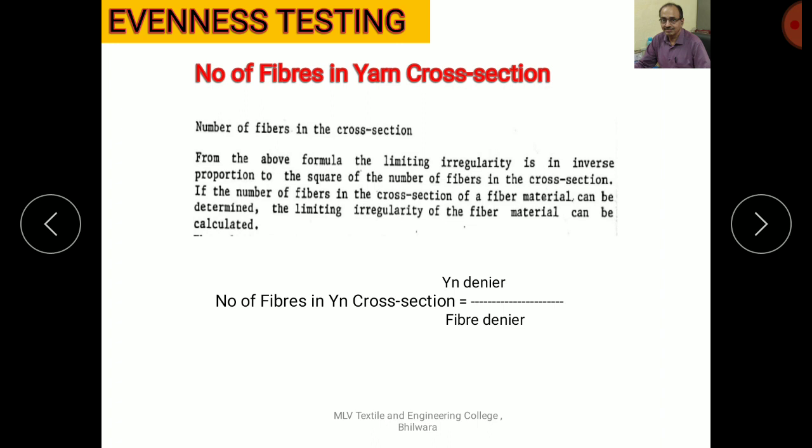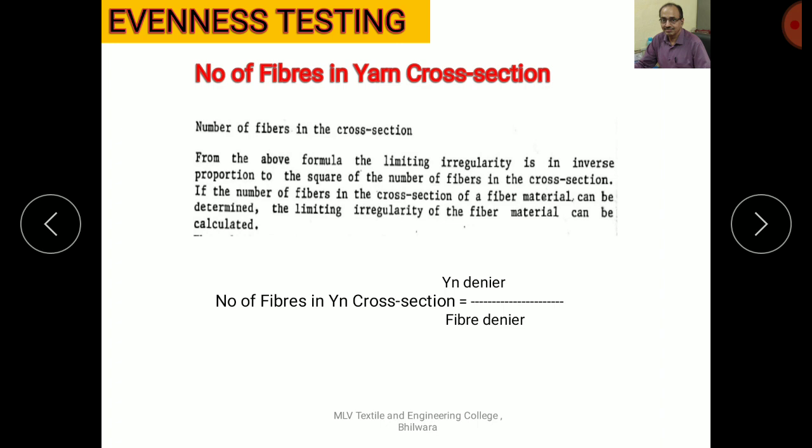So it is always suggested that we must try to keep the minimum fiber denier, but this is only for keeping a lower value of U percent or CV percent. Other aspects are also there. So therefore we have to decide the cross section of the fiber, the denier of the fibers accordingly.